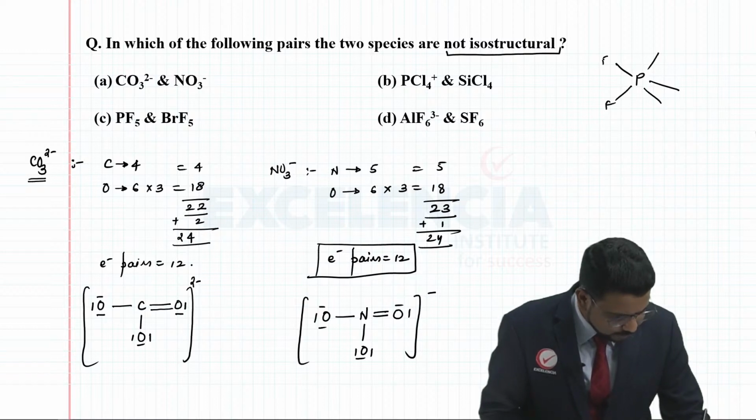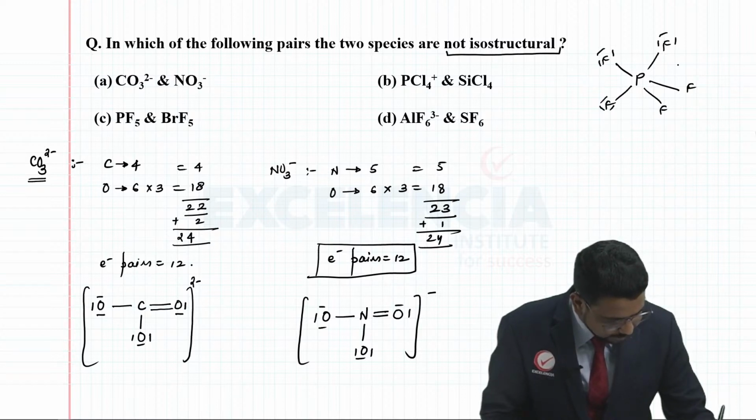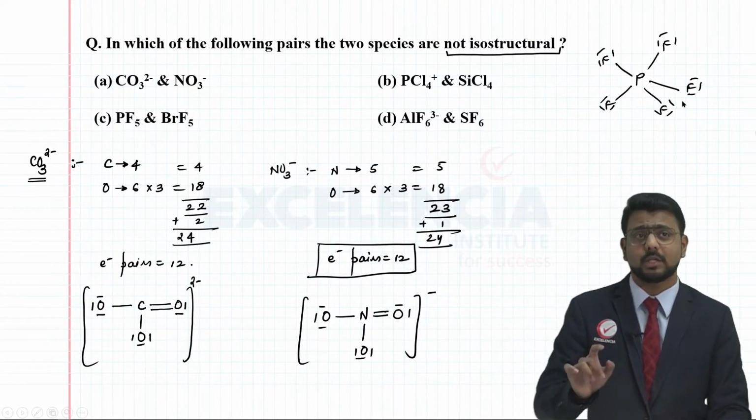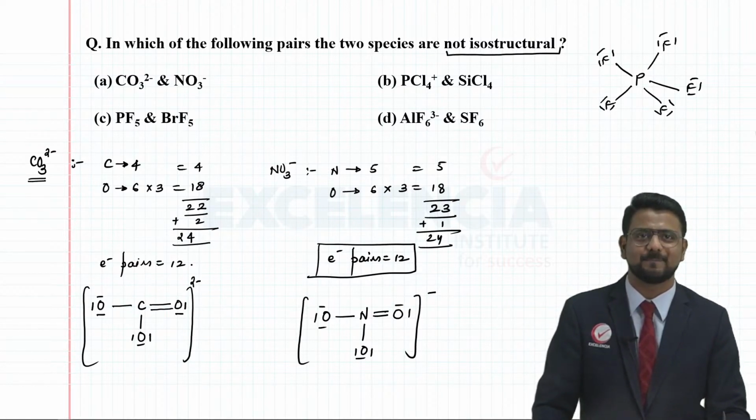It has got trigonal bipyramidal geometry, right? So this is the structure of PF5. It is having 5 electron domains. The central element, which is phosphorus, is having 5 electron domains, right?